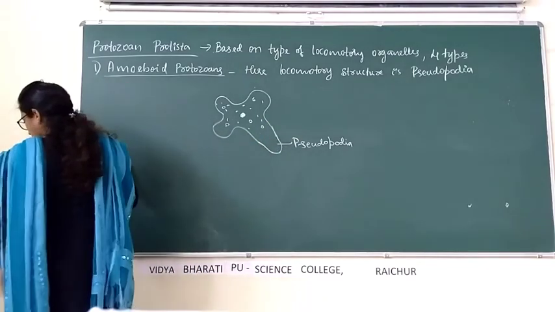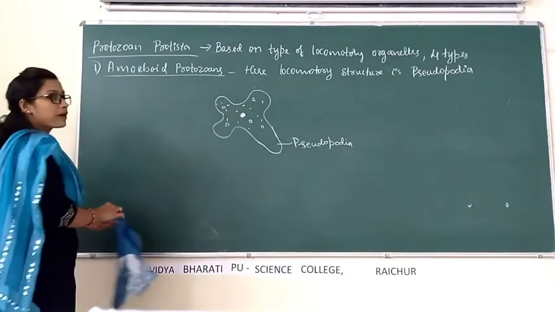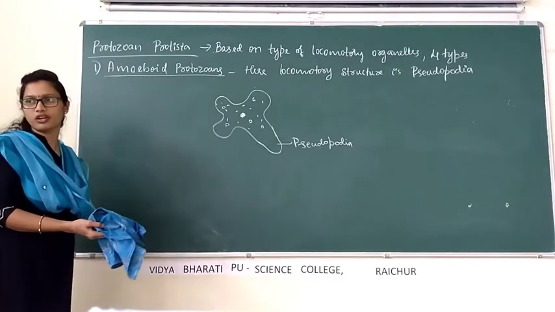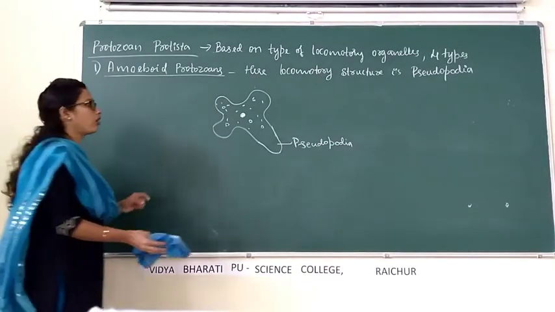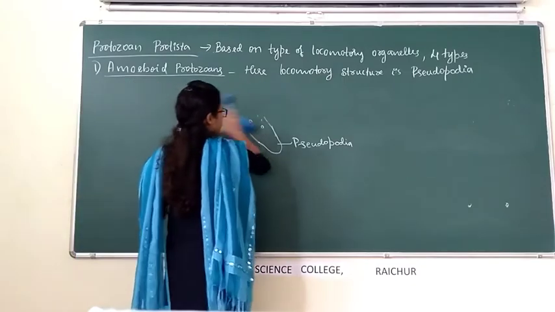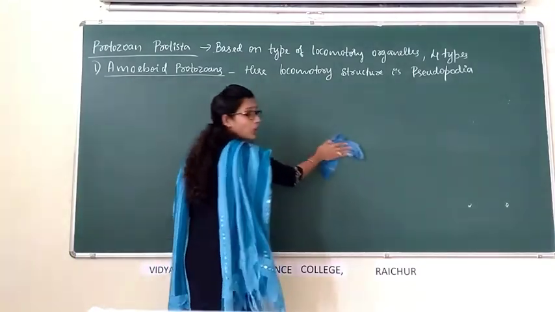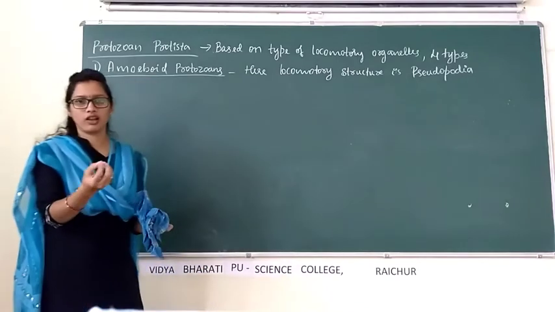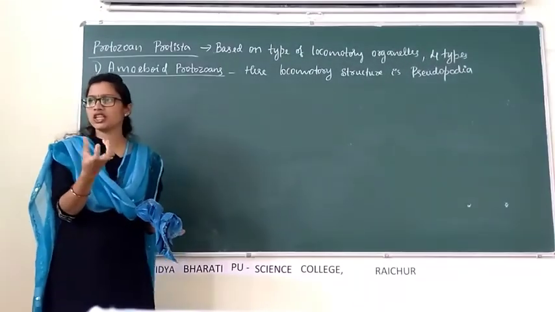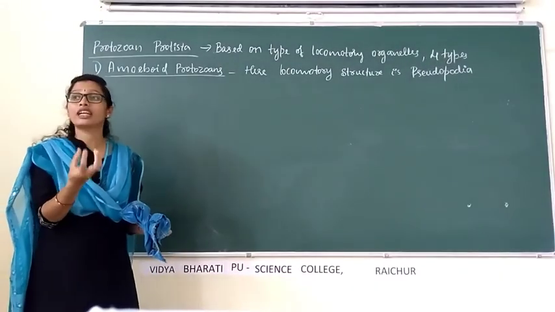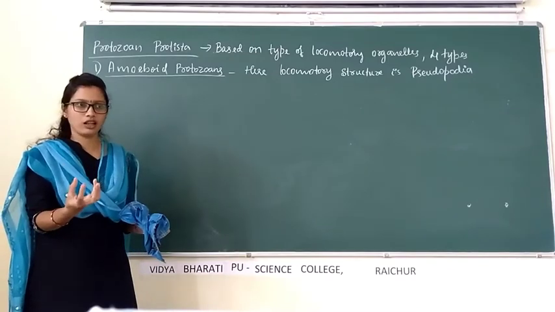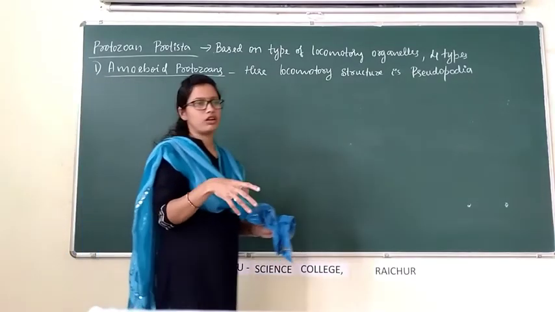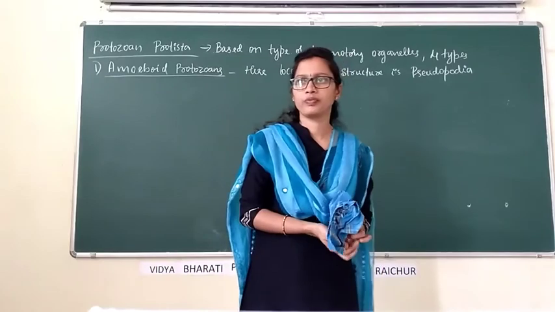And amoeboid protozoans are present in fresh water, in marine water or in sea water, and sometimes they are present in moist soil, wet soil.